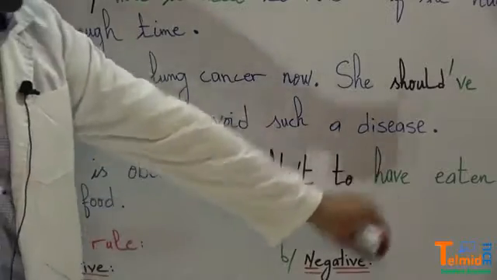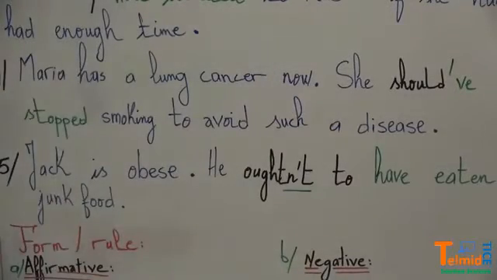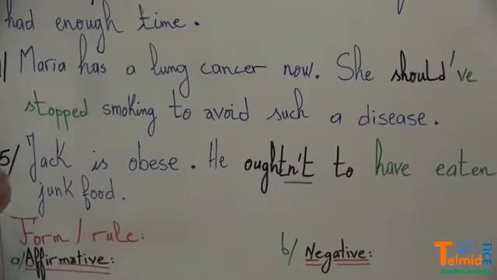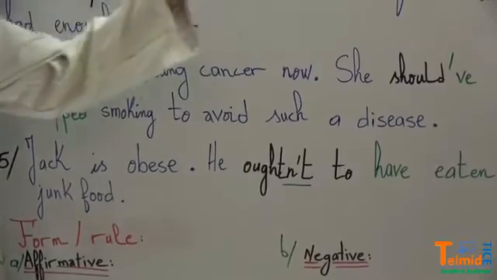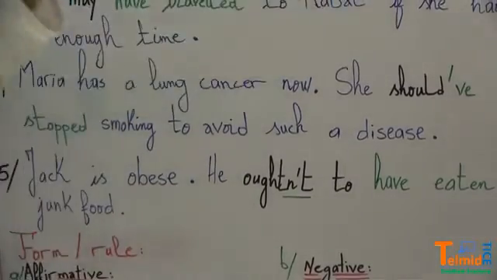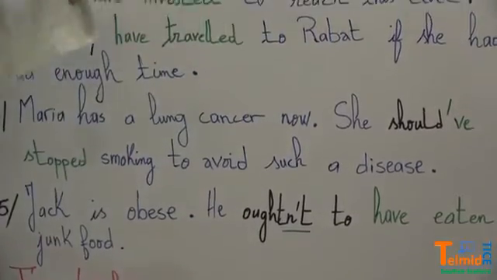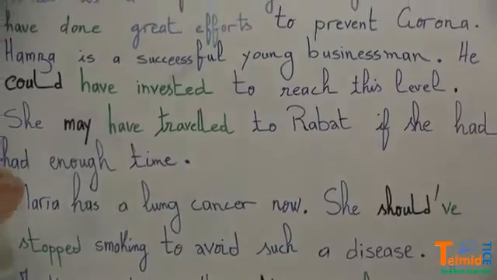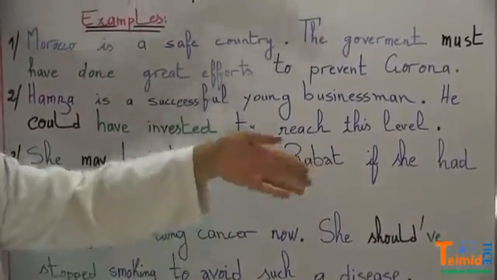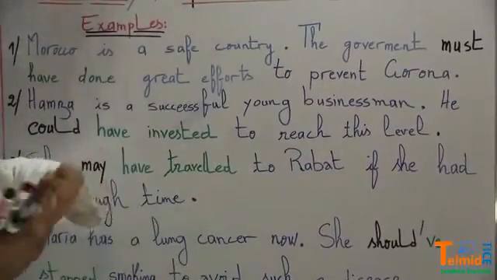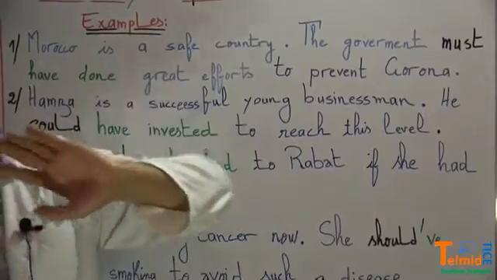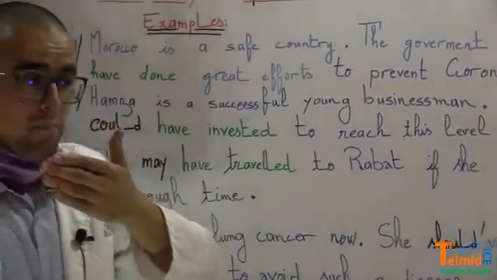He oughtn't to have eaten junk food. So these are in fact models. But you know the use of these models, the form of these models, and the meaning of the use of these models is kind of totally different from what we've seen before.